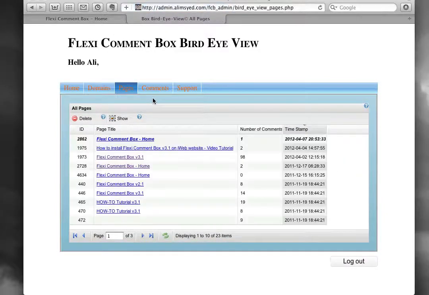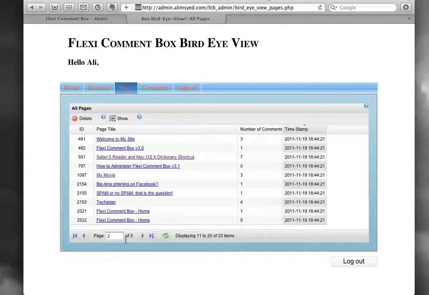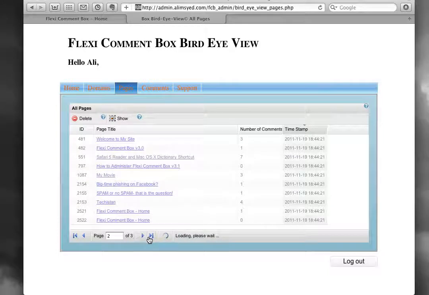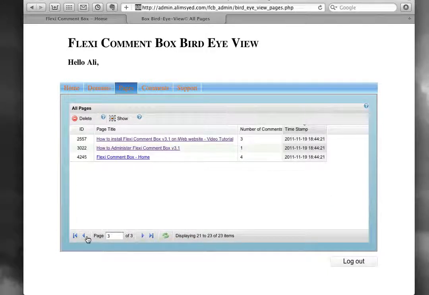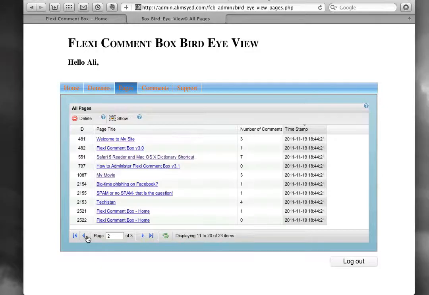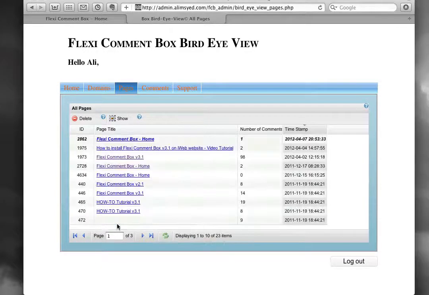Pages tab, however, is a lot more interesting. These are all the pages that have been registered to all your domains, and you can of course page along. There are 10 on each page, and it means I have like 30 pages, somewhere around, less than 30 of course. The last page has only 3, and the ones that have new comments are bold and italic, and number of comments for each page is also listed.